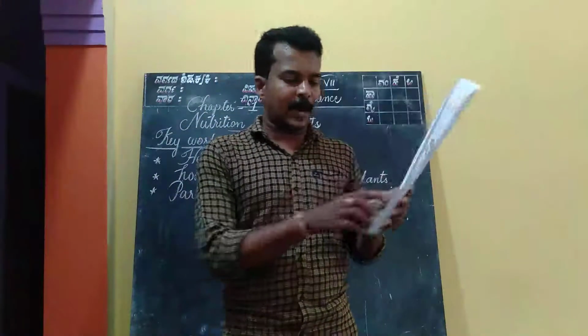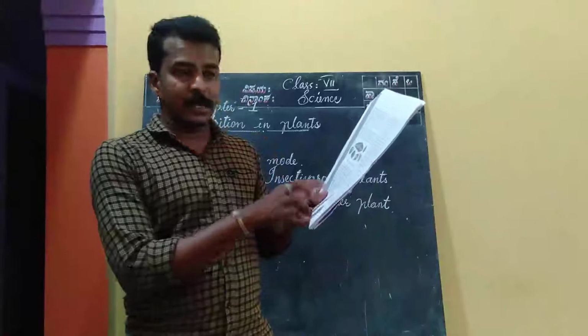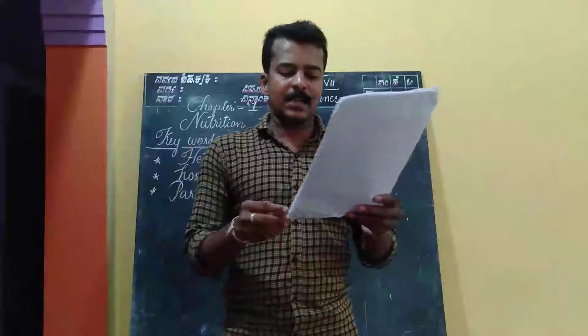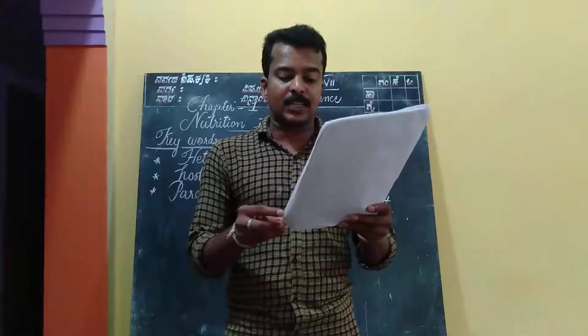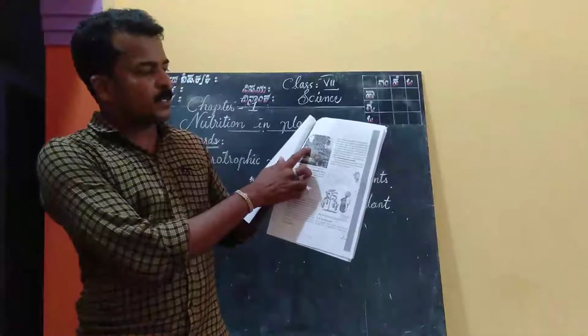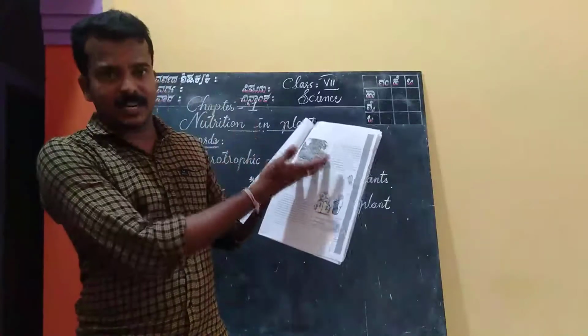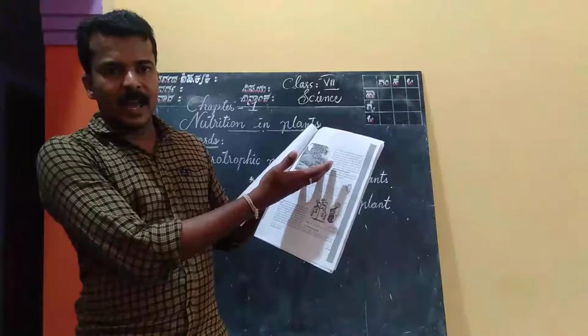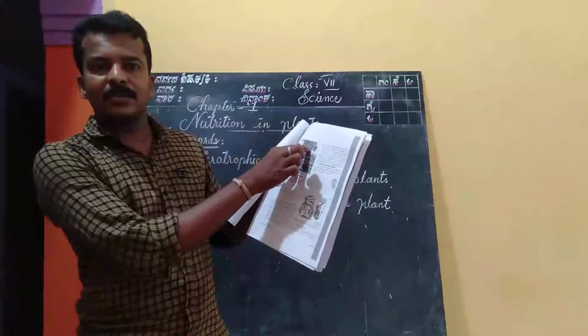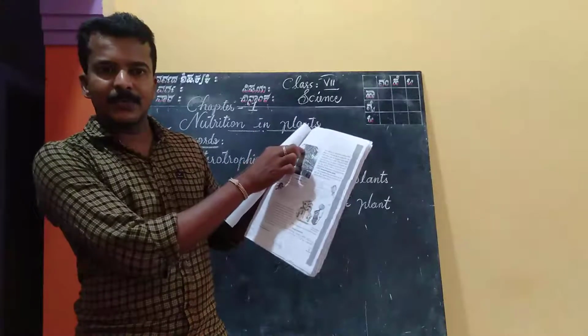Amarbel is given in brackets. It may be the native name. It doesn't have chlorophyll. It takes ready-made food from the plant on which it is climbing. Here, it has climbed on one of the other trees, and it gets ready-made food from the host. Do you understand? Is it clear for you?